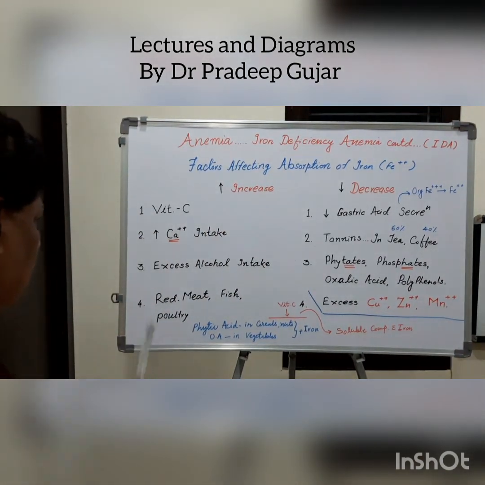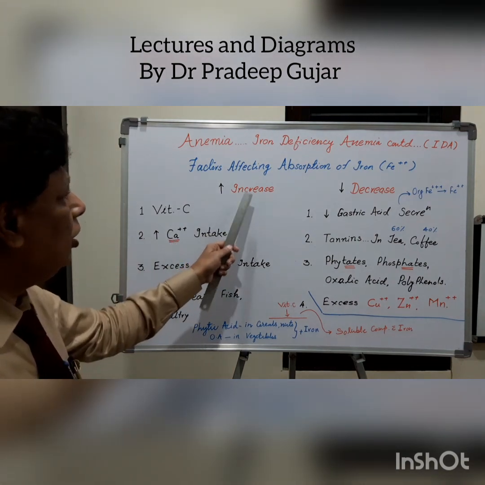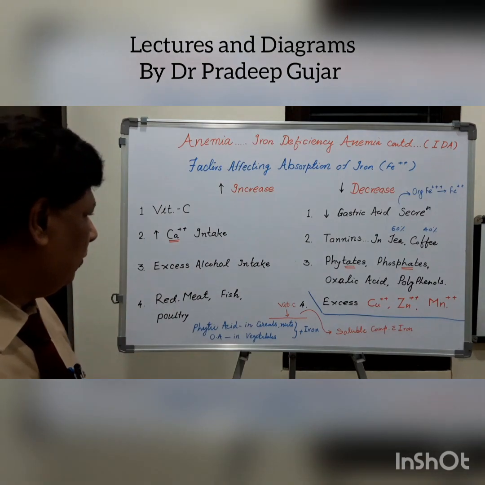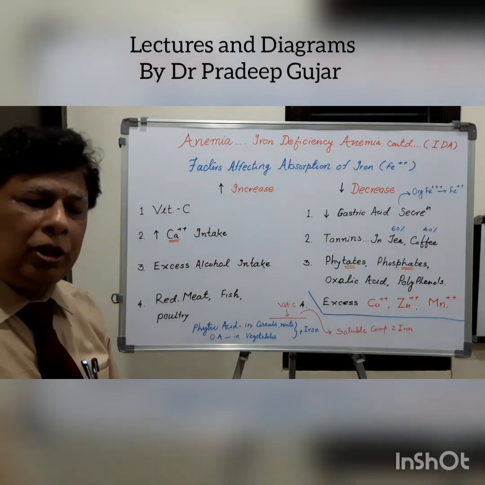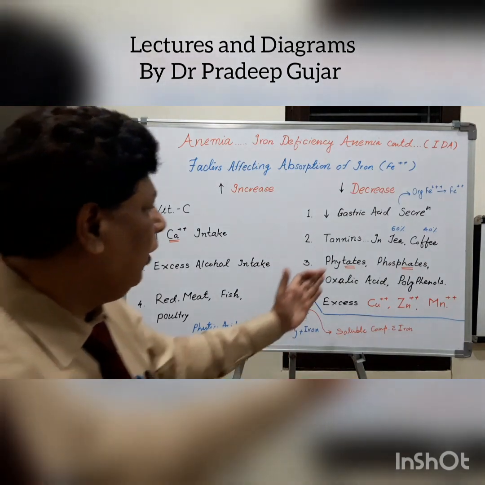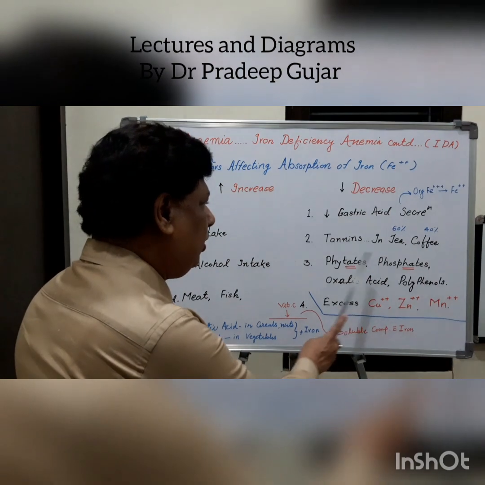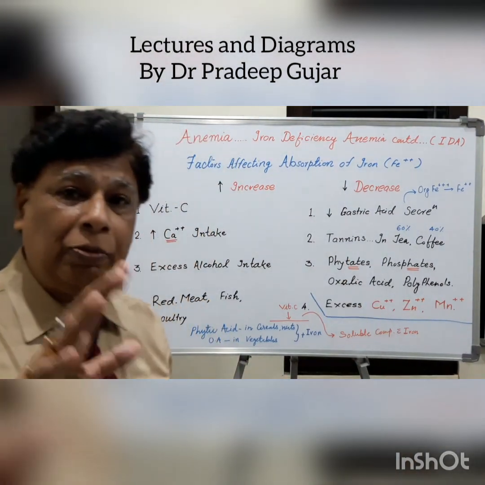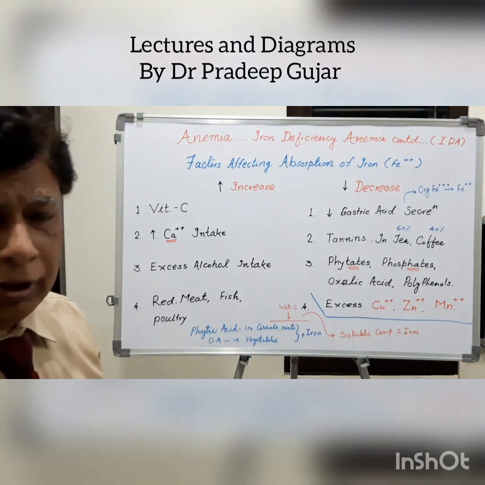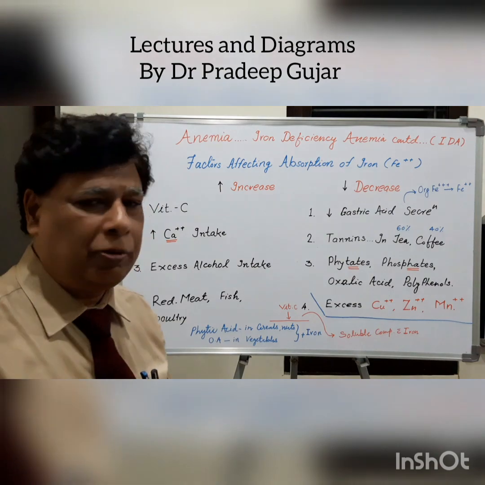Let us take the second. Here again, calcium intake increases the iron absorption. How? The vegetables again contain a lot of phytates and phosphates. Phytates or phytic acid and the phosphates directly inhibit the absorption of the iron. When they are inhibiting the absorption of the iron, obviously it will reduce the iron absorption.